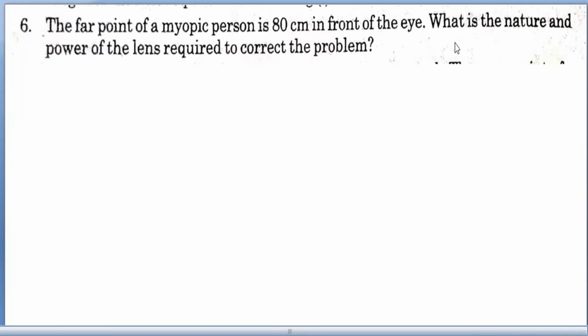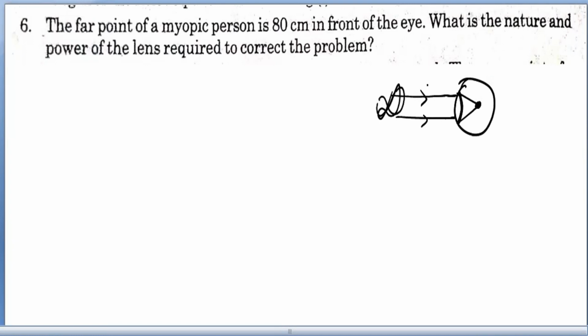Well, this theoretical part, most of you would know what happens in a myopic eye. Just remember, let us take this as the lens, and this is the myopic eye. When the rays are coming from infinity, they converge in front of the retina, basically.